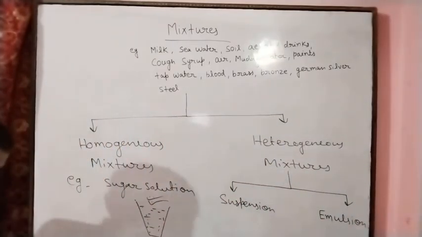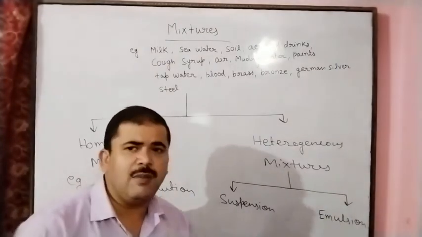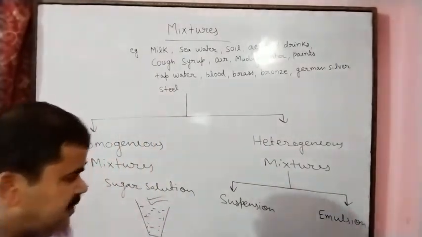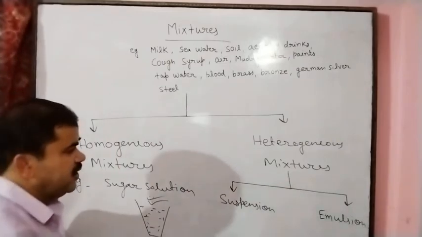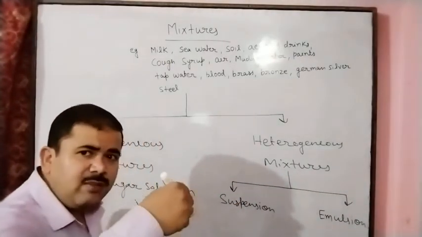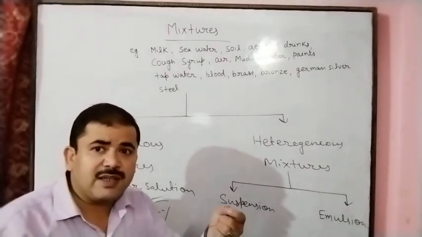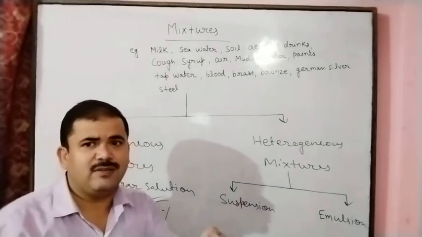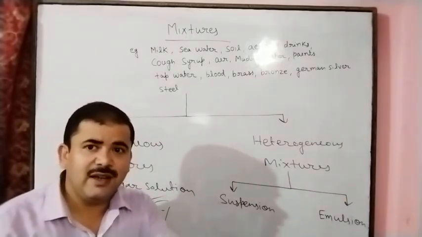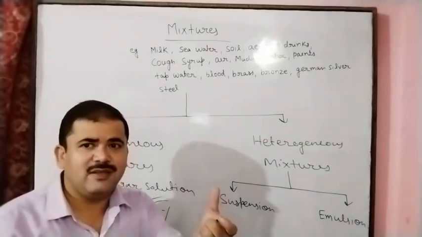So here, heterogeneous mixture is also subcategorized into two: suspension and emulsion. Suspension means, here we can take an example. If we dissolve chalk powder in water, chalk particles are hanging in that water. So this is the example of suspension.